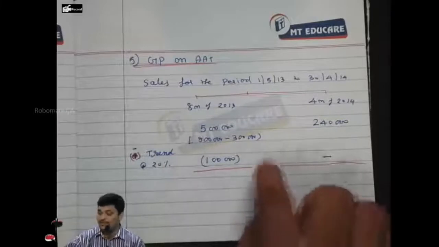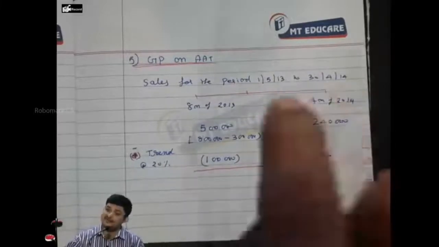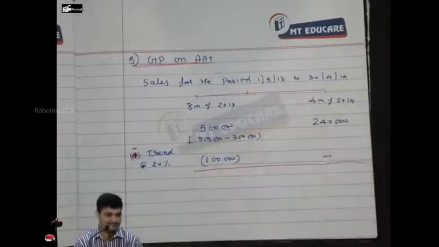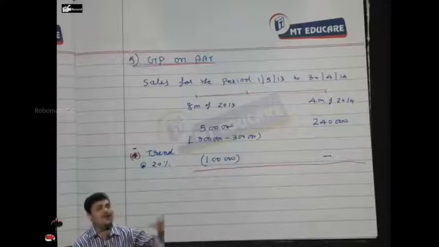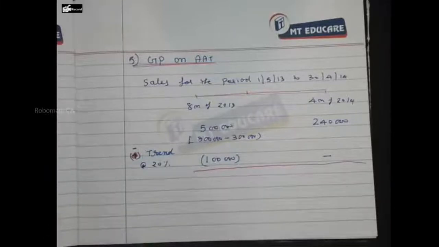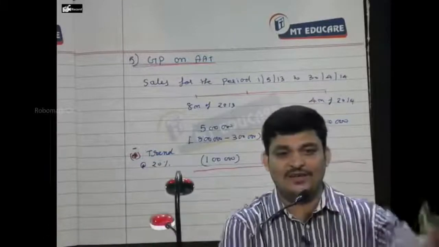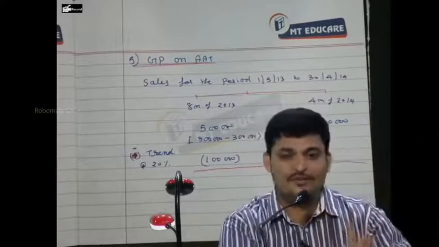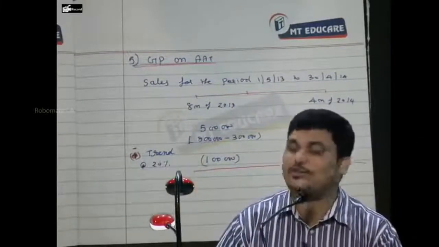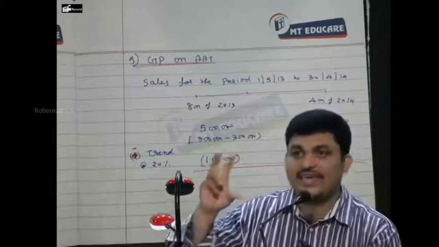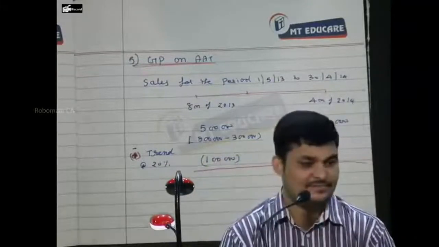So there is no need for once again applying trend on the sales which is already trend adjusted.